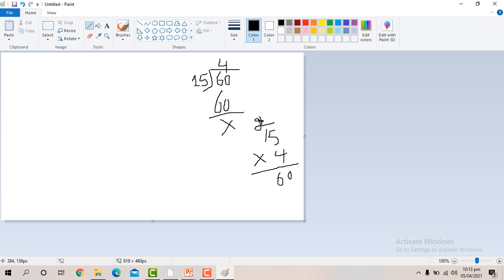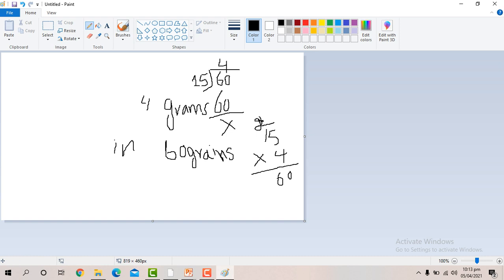So the answer to how many grams are there in 60 grains will be that there are 4 grams in 60 grains, as grain is a small unit and gram is a big unit.